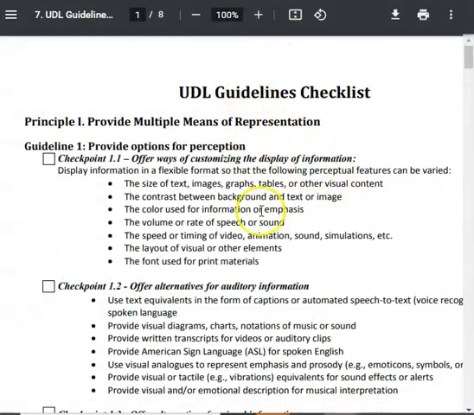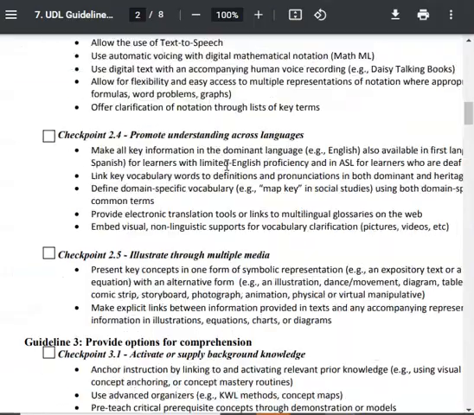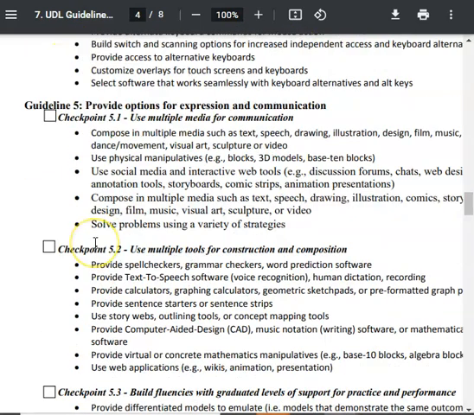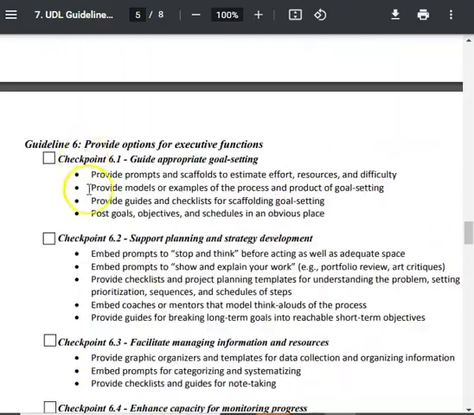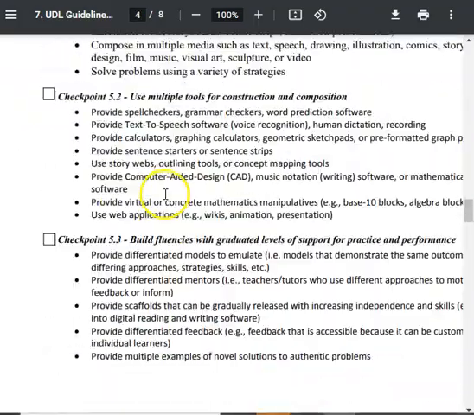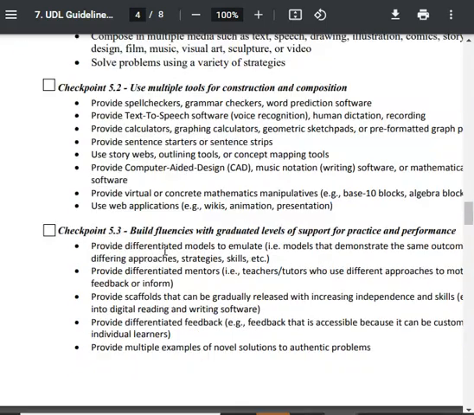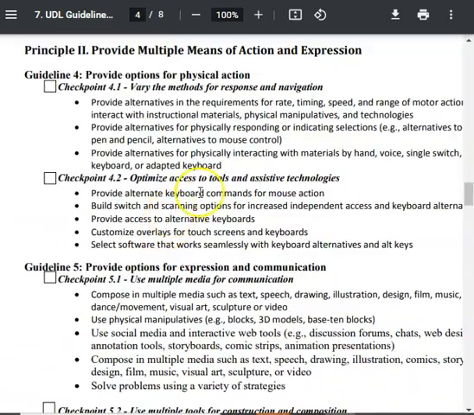So here is that checklist, and if you scroll down, you'll find Principle 2, which provides multiple means of action and expression, and there are 3 different guidelines that you can choose from, so either 4, 5, or 6, and then you have various checkpoints underneath each of those guidelines that you can choose from.